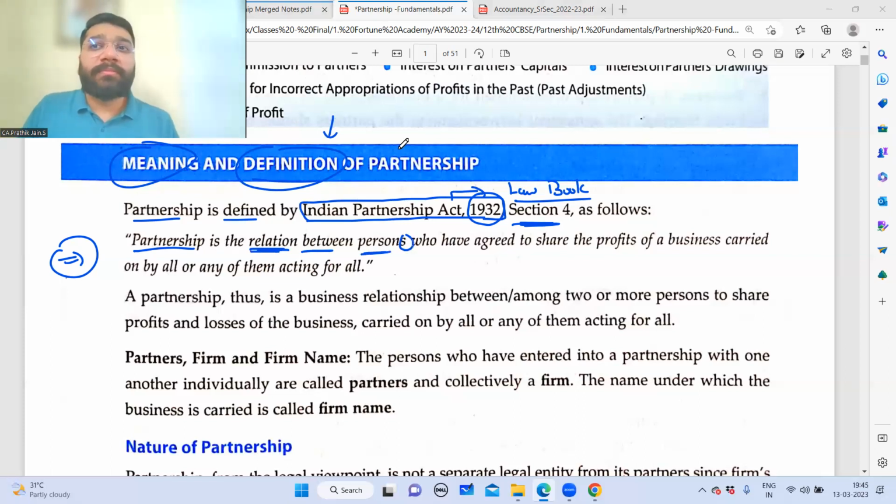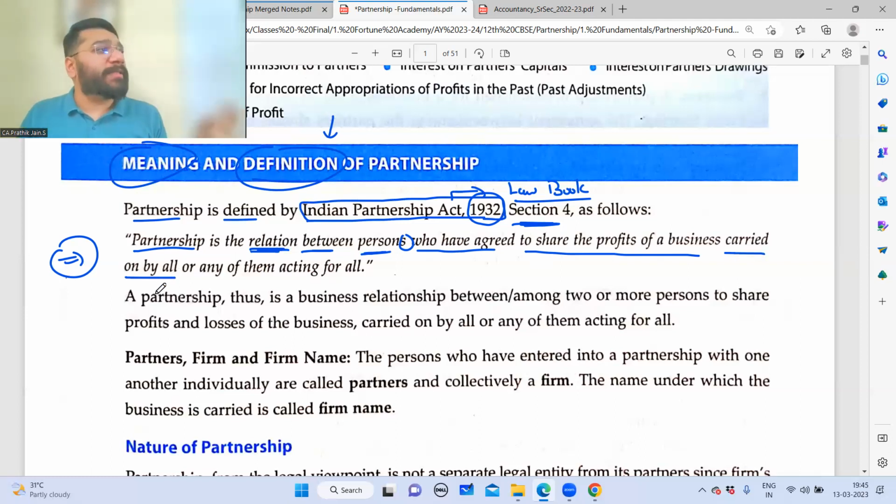Partnership is the relation between persons. Persons means what? 2 or more people. 2 or more, that is more than 1. Who have agreed to share the profits of the business. So 2 people who are coming together as partners, what is the intention? To share the profits and losses of the business. And that business is carried on by all.